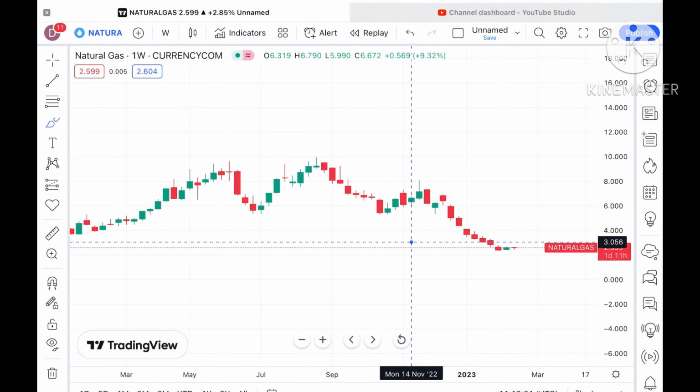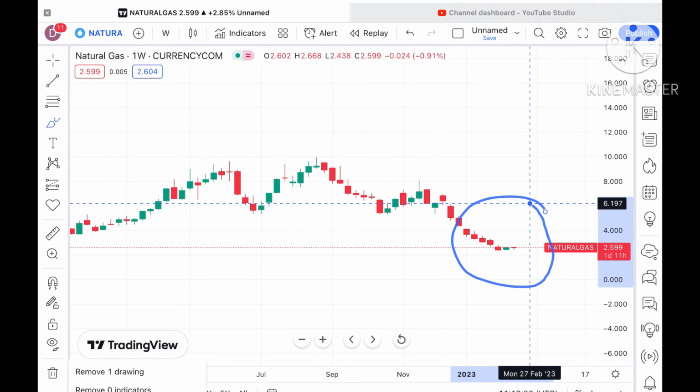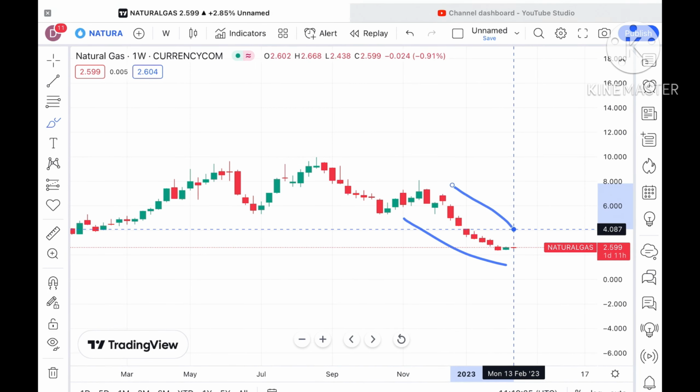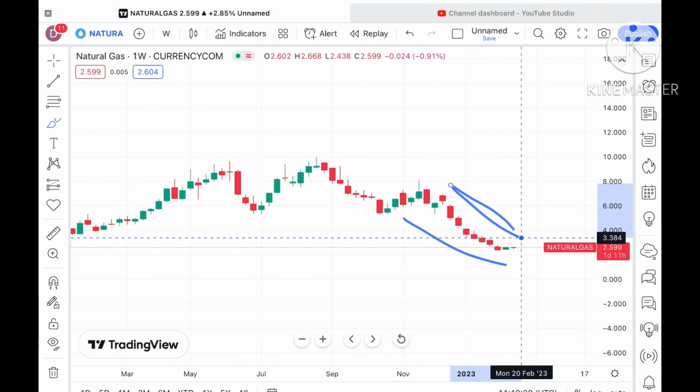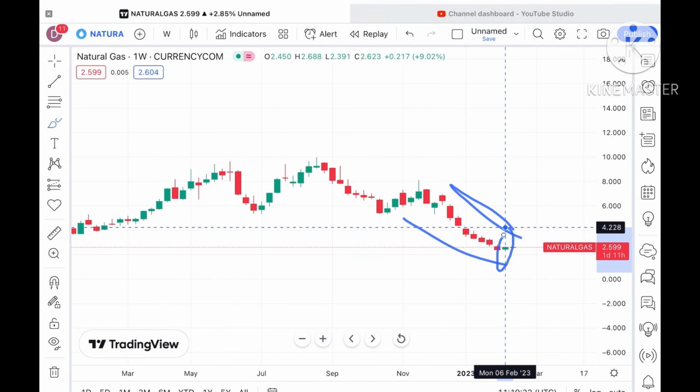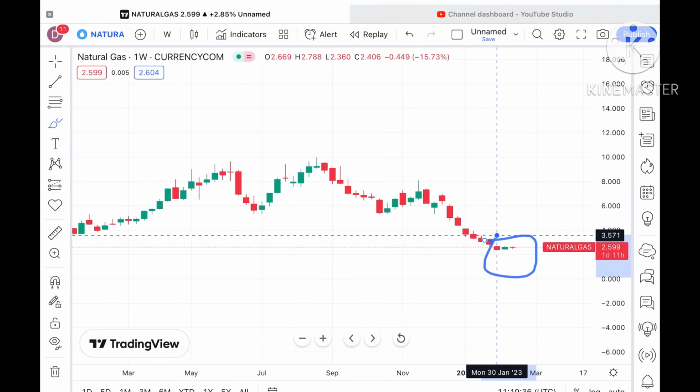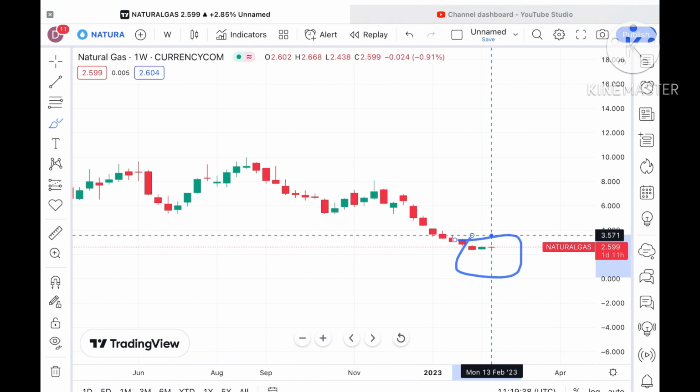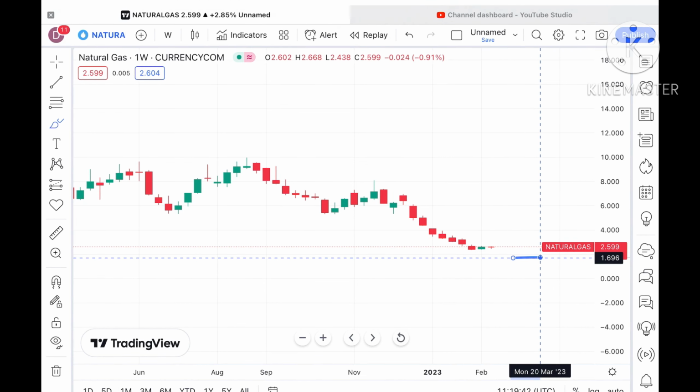Now look at this particular chart. There is a continuous downfall. If you look at the weekly chart, there is a continuous downfall. Not even a single week have we seen that it has tried to move upside. But if you look at this particular chart, you can see a green candle forming. That is the only week where the price of natural gas was very stable. Now it is again trying to make a red candle, as you can see.